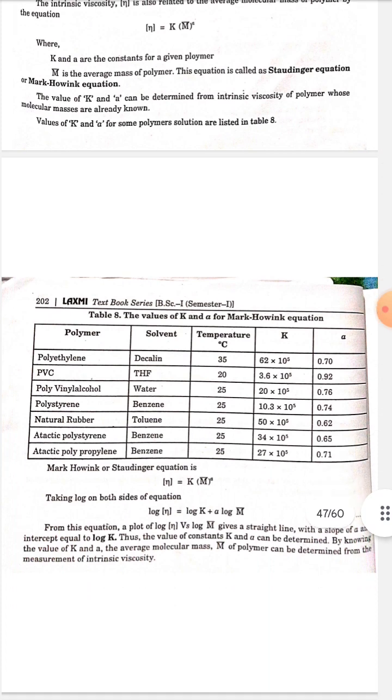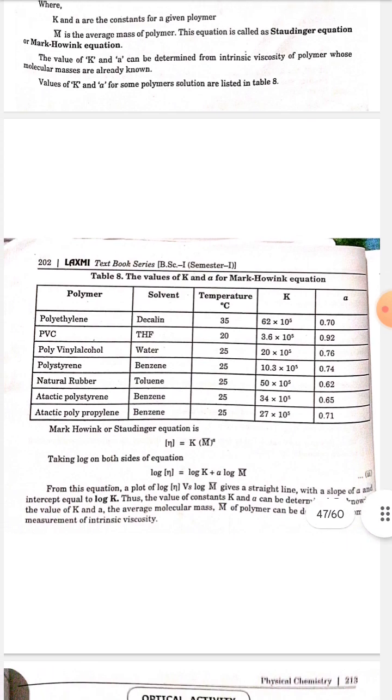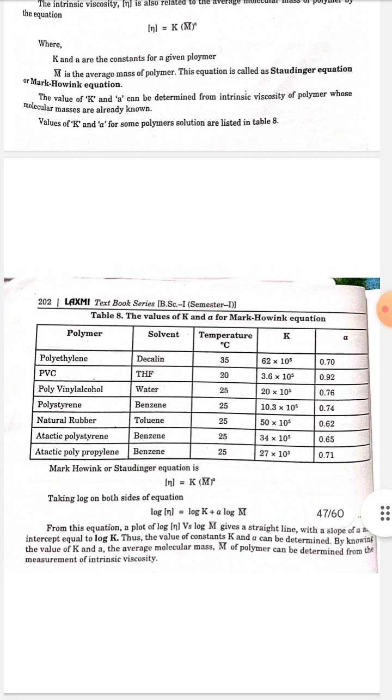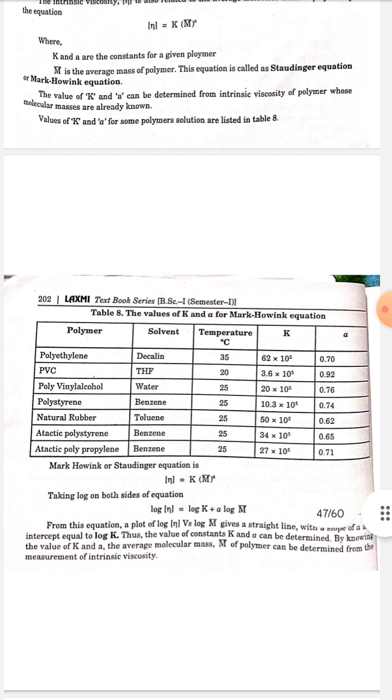The Mark-Houwink or Staudinger equation is eta is equal to K M bar to the power a. Taking log on both sides of the equation, log eta is equal to log K plus a log M bar. From this equation, a plot of log eta versus log M bar gives a straight line with slope equal to a and intercept equal to log K. Thus, the values of the constants K and a can be determined. The average molecular mass M bar of a polymer can then be determined from the measurement of intrinsic viscosity.